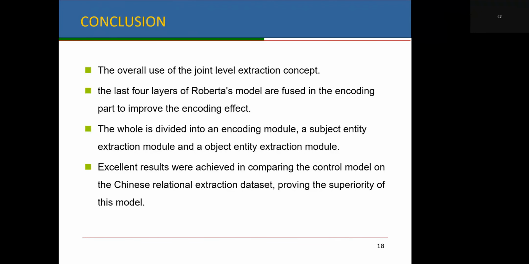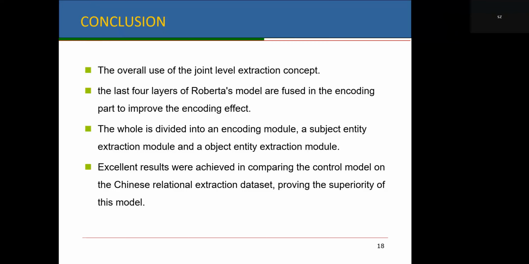In this paper, the problems of Chinese relation extraction are addressed. Firstly, the joint level extraction method is used instead of the pipeline level extraction method to avoid a series of problems such as error accumulation.